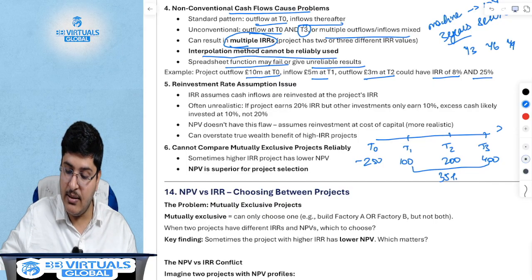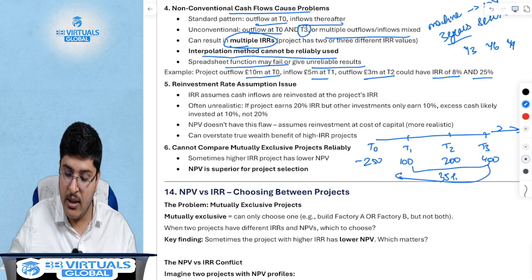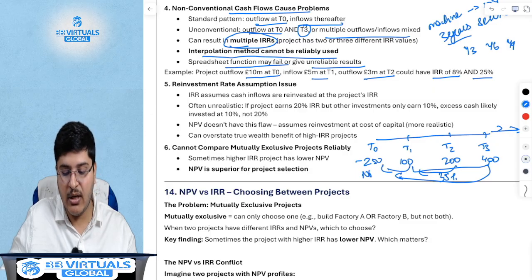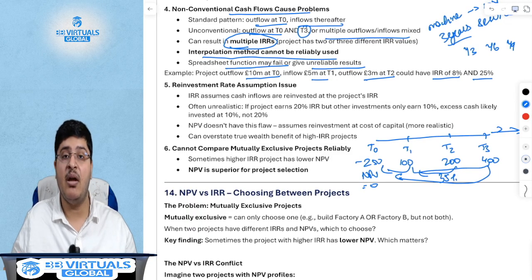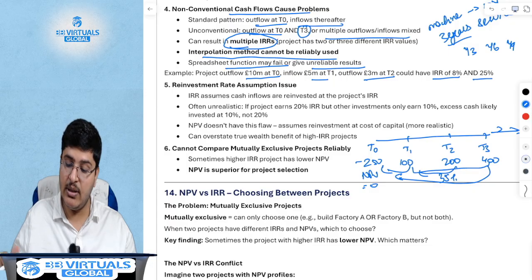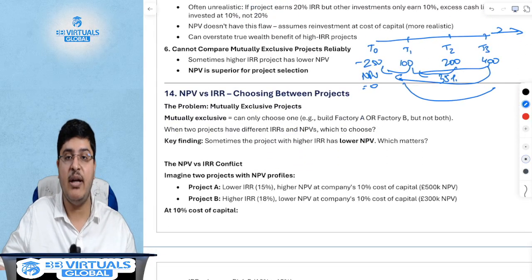Now let's say you found a brilliant investment where the IRR is 35%, where you discount all your cash flows at 35%, and here your NPV is equal to 0. Let's assume that was the case. What this effectively means also is, the other way, what did I explain to you?